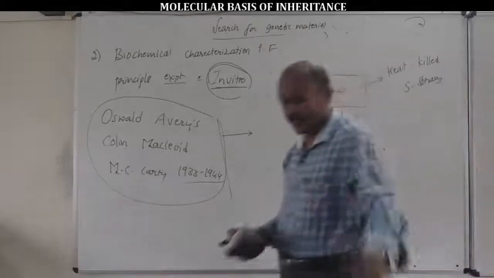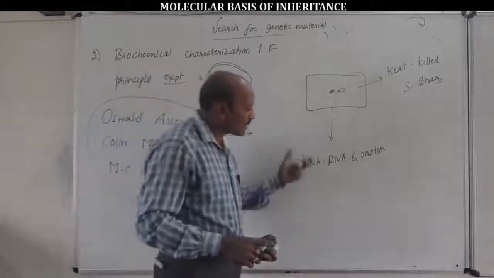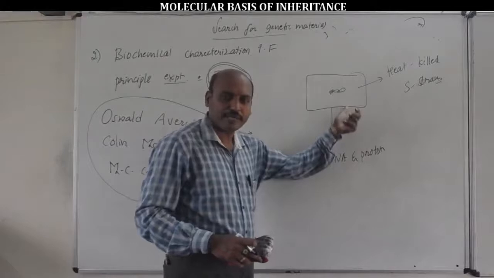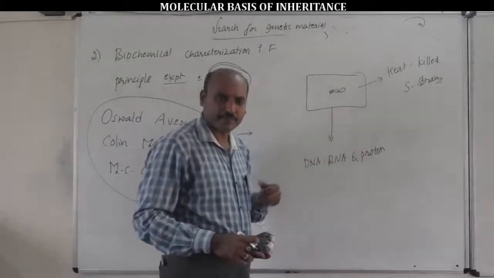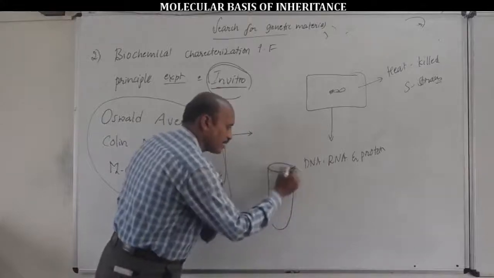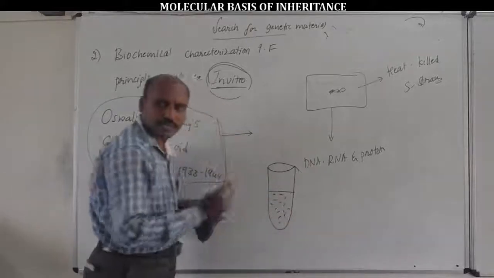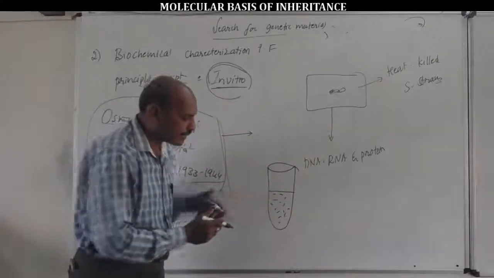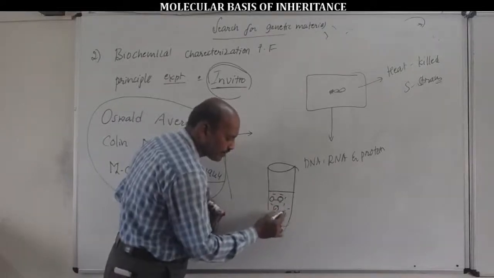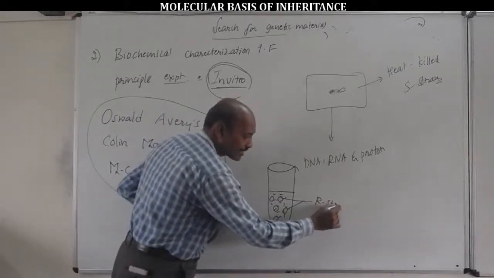They extracted all three biochemical substances, DNA, RNA and proteins, from the heat-killed bacteria and kept them in a test tube containing culture medium with live R type cells, R strain bacteria.